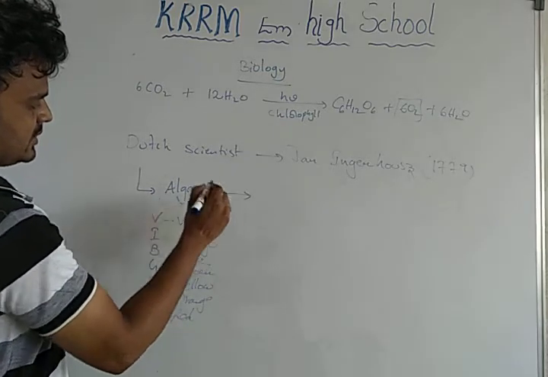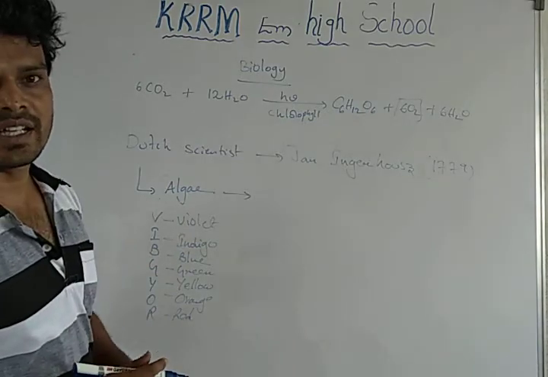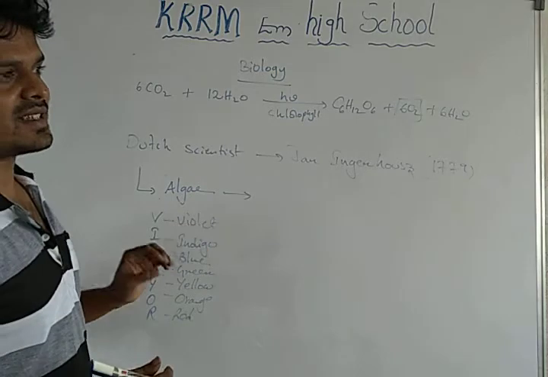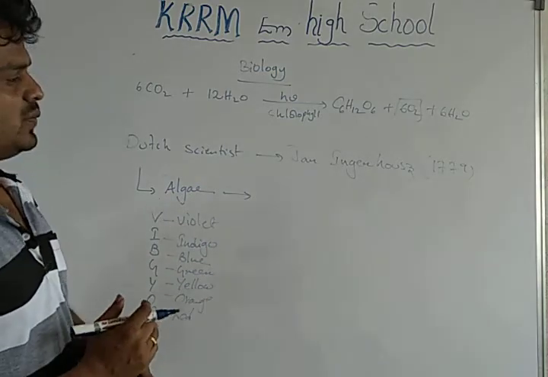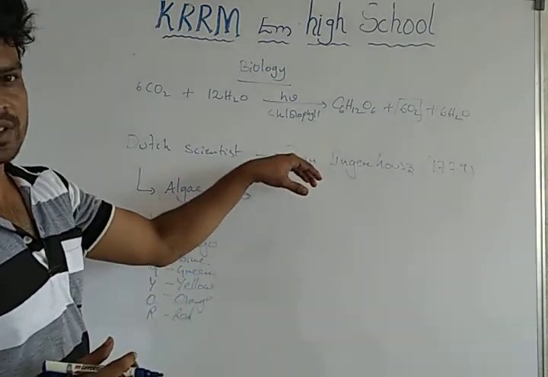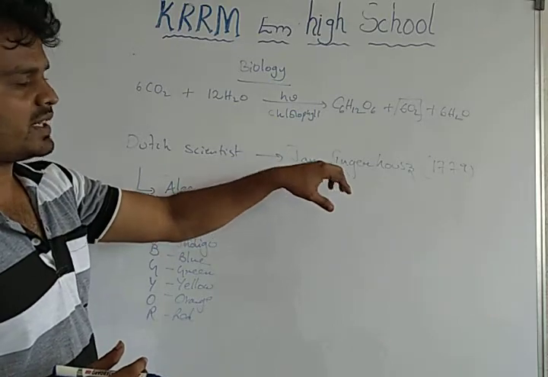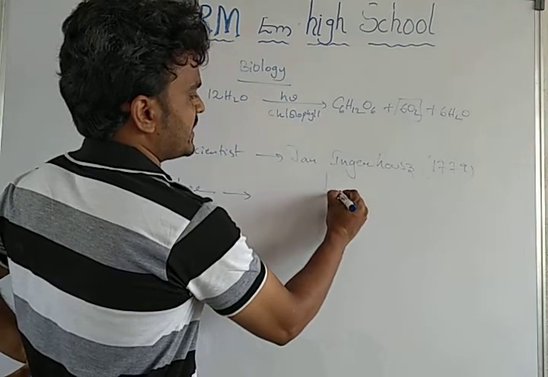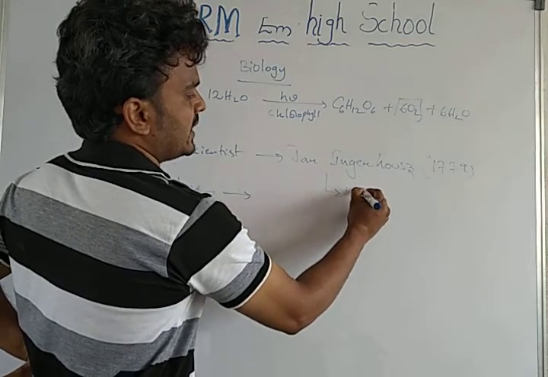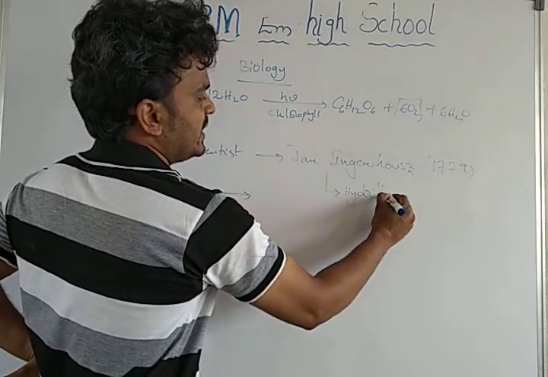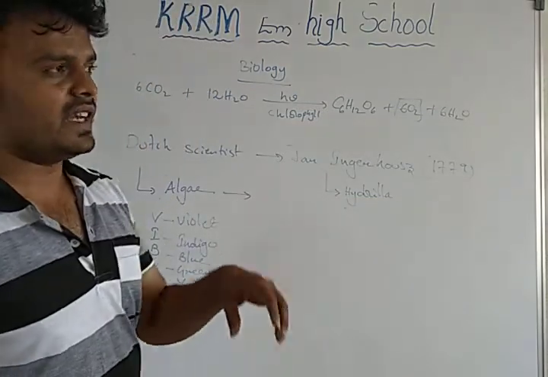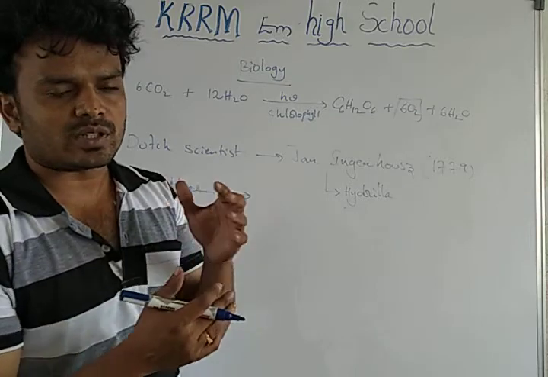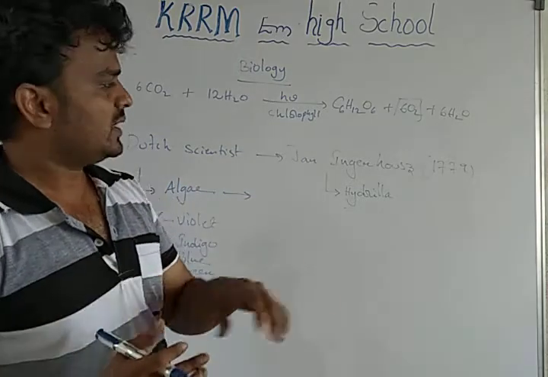Then he did his experiments on algae. He proved that sunlight is necessary for photosynthesis. According to John Ingenhousz, he did his experiments on a water plant like hydrilla. He observed that hydrilla produces more bubbles, that is oxygen gas.